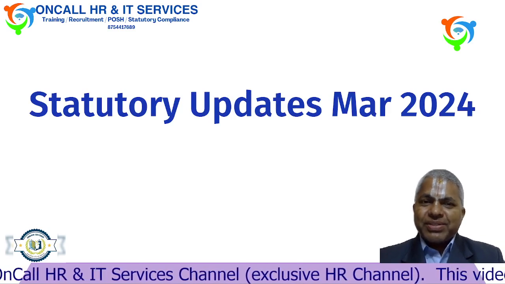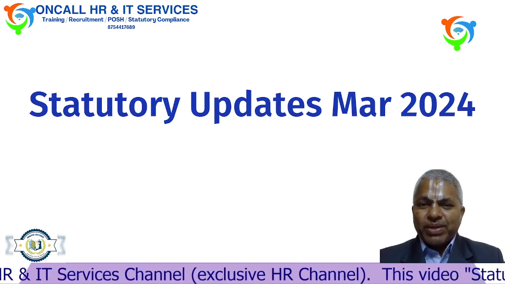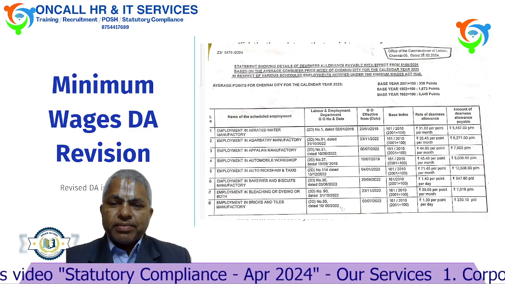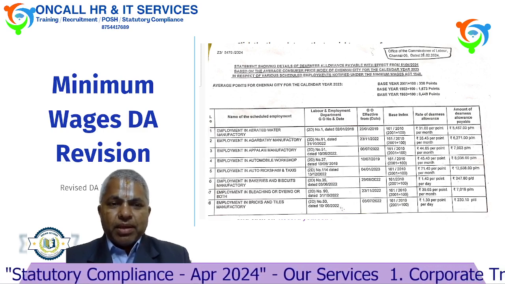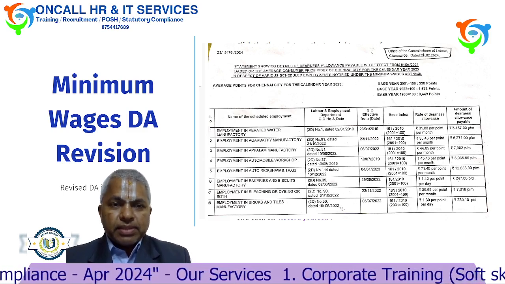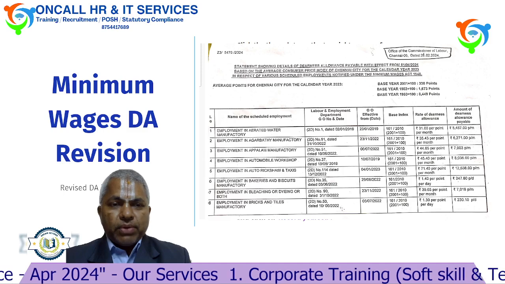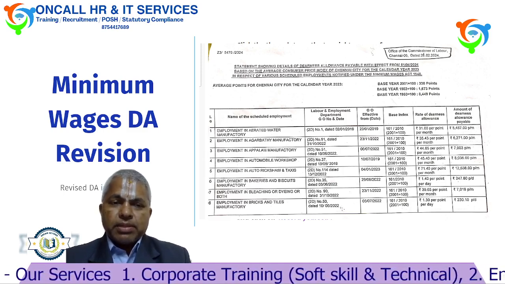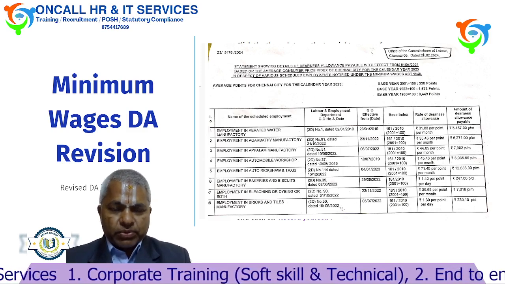Part 1, statutory updates, March 2024. What are all the circulars received during March 2024? DA revision. As per the Minimum Wages Act, DA is revised frequently. Some of the states are revising it once in 6 months, that is 1st of April as well as 1st of October.